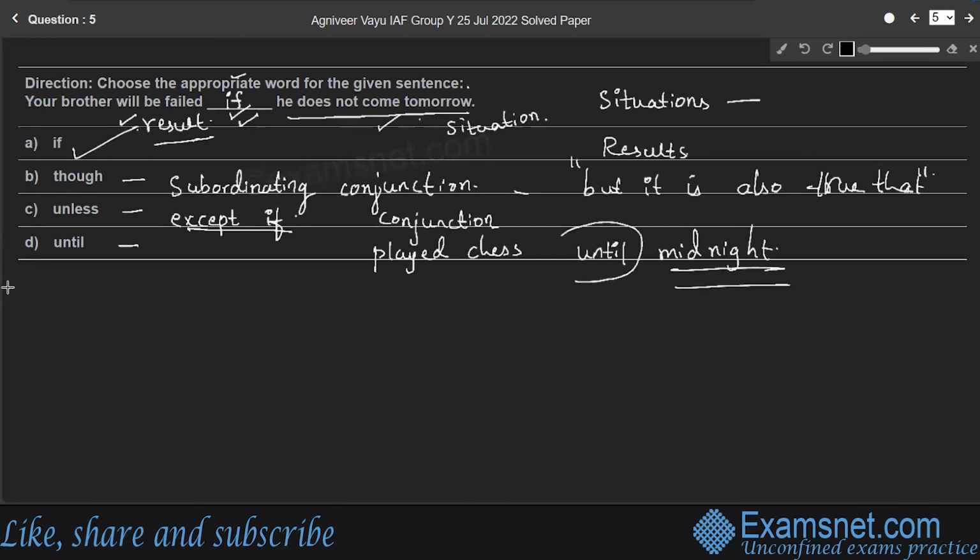So we use until. This is also a subordinating conjunction. So for the given question, your brother will be failed if he does not come tomorrow is the answer. Option A.